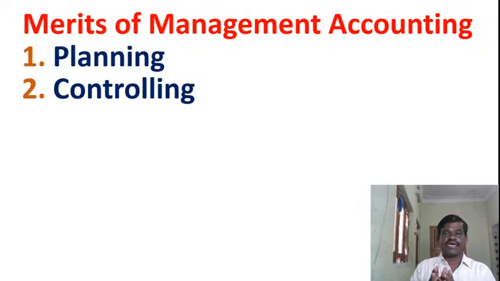Controlling all branches, all activities, all products is not very simple, not very easy. But management accounting helps the Tata company how to control it.